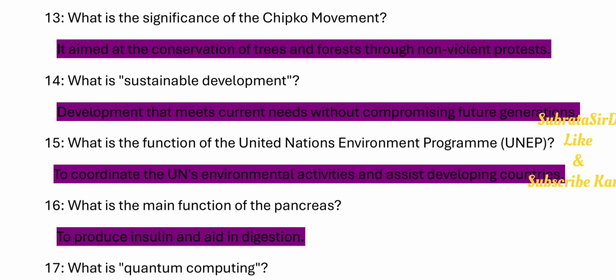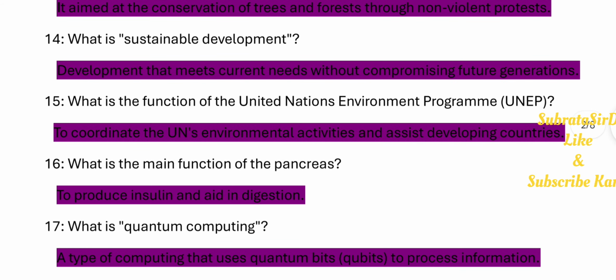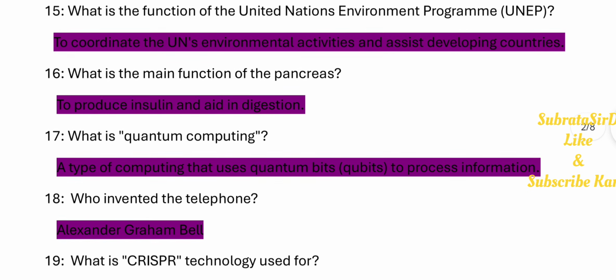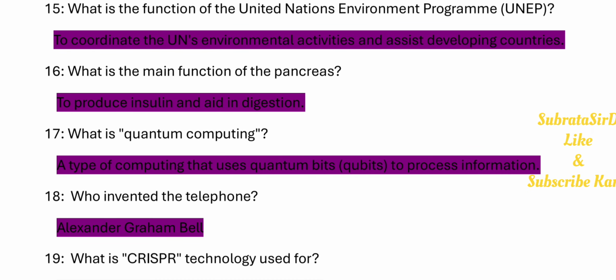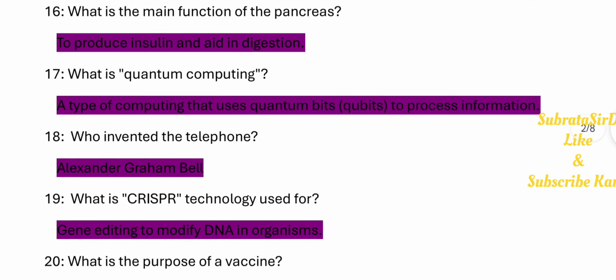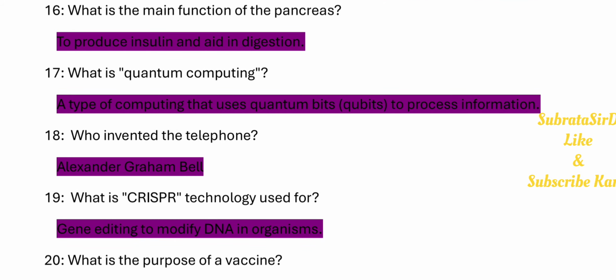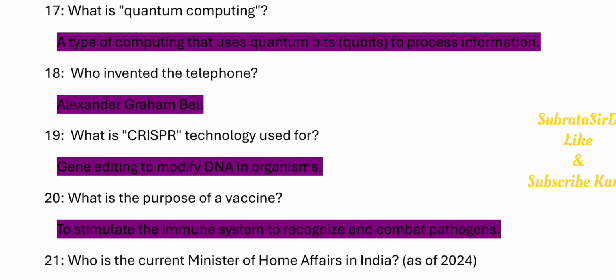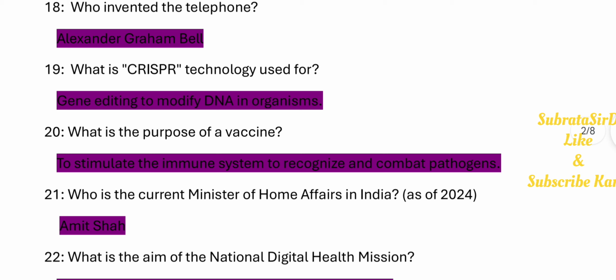15. What is the function of the United Nations Environment Programme, UNEP? To coordinate the environmental activities and assist developing countries. 16. What is the main function of the pancreas? To produce insulin and aid in digestion. 17. What is quantum computing? A type of computing that uses quantum bits, qubits, to process information. 18. Who invented the telephone? Alexander Graham Bell. 19. What is CRISPR technology used for? Gene editing to modify DNA in organisms.